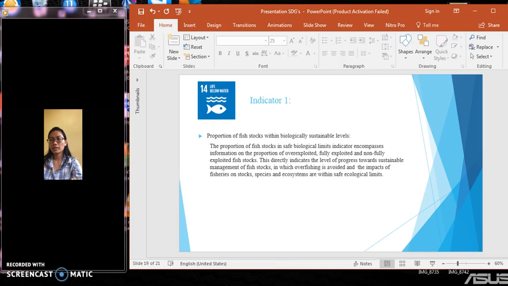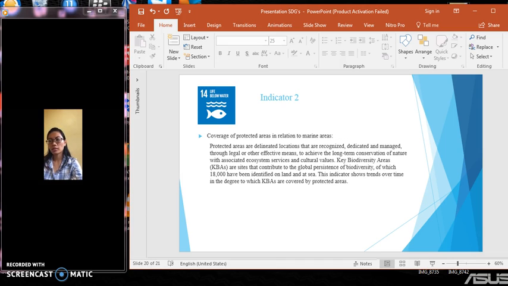For the SDG, we consider two indicators. The first indicator is the proportion of fish stocks within biologically sustainable levels, and the second one is the coverage of protected areas in relation to marine areas.